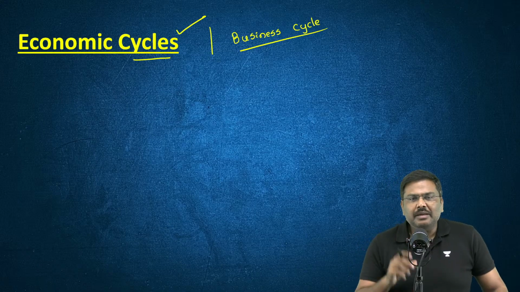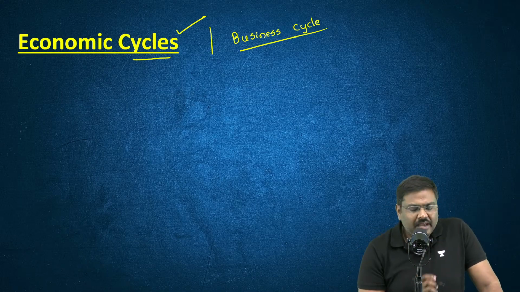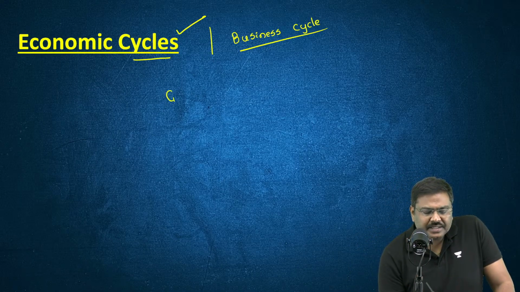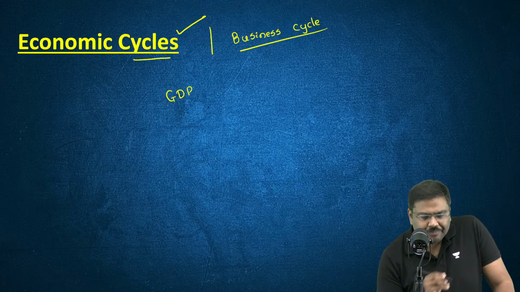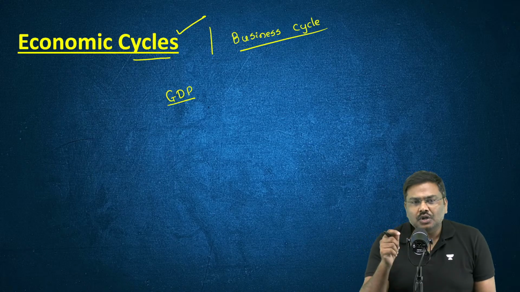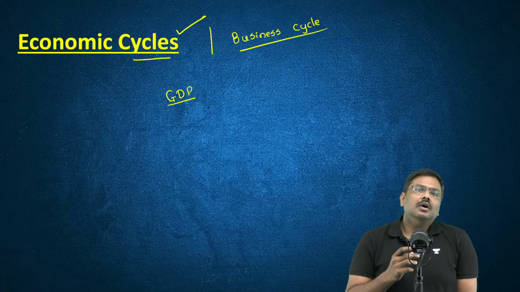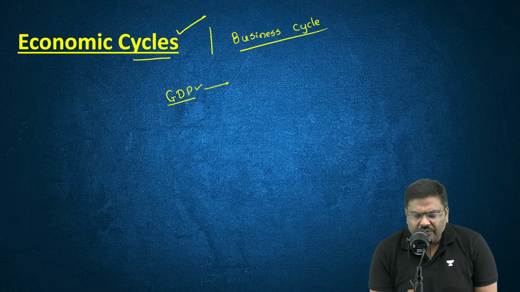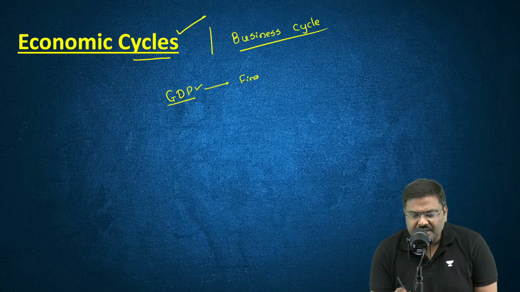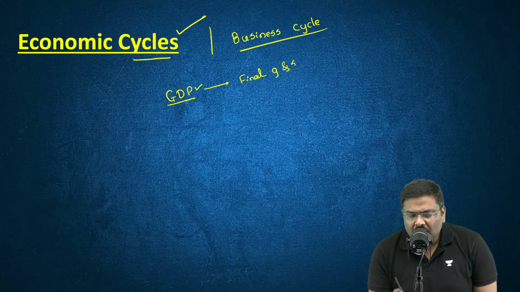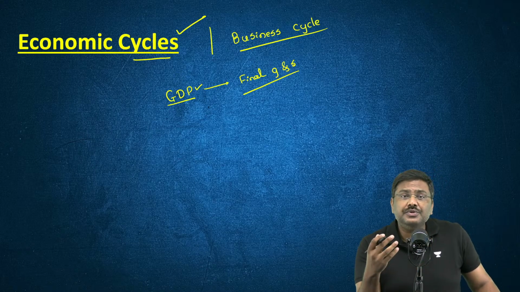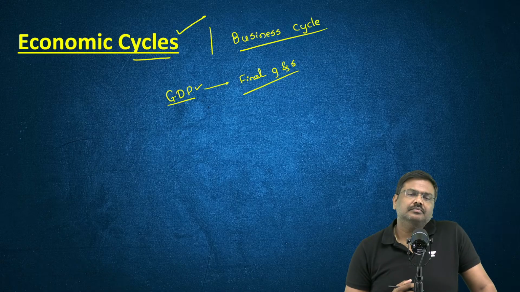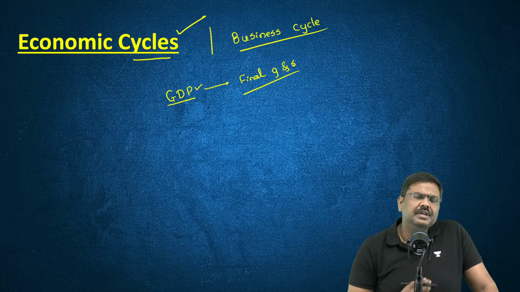Let me start with a very basic concept here. Listen to me carefully. Yesterday, we discussed the concept of GDP, correct? Gross domestic product. What is gross domestic product? It is the market price of all the final goods and services which are produced in a particular territory. That is called gross domestic product.